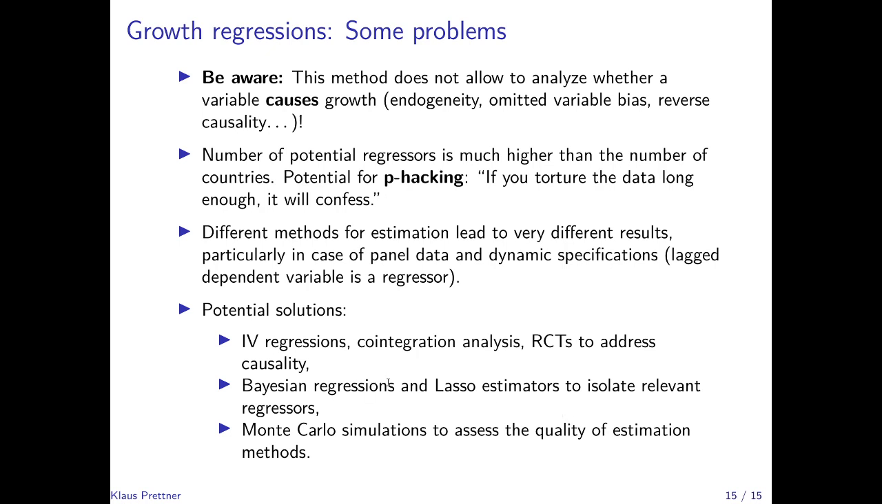With respect to the p-hacking issue, Bayesian regressions and lasso estimators can be used to isolate the relevant regressors in such specifications, taking away leeway of the researchers themselves in designing the specification of the model. So Bayesian regressions and lasso estimators would do this more automatically and thereby take away some of the influence that the researchers could have on the final specification.